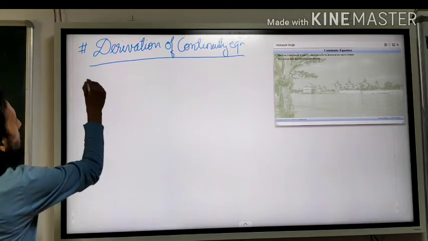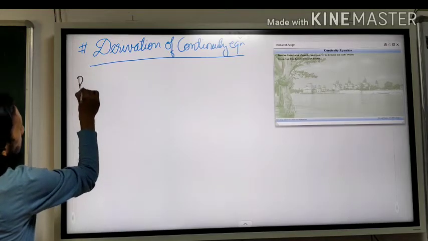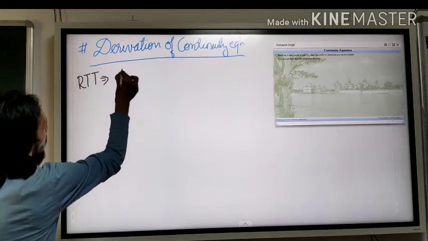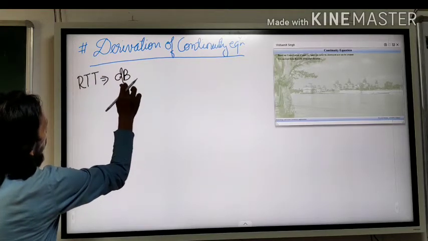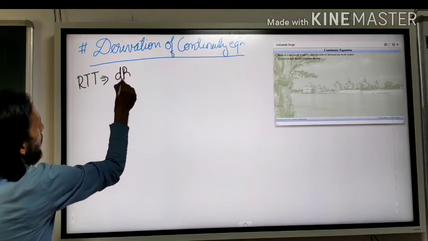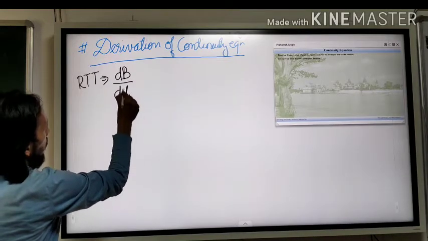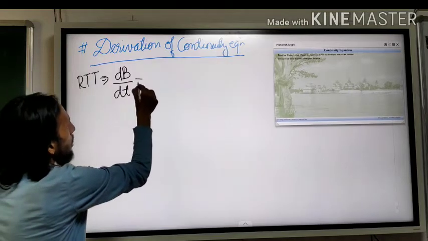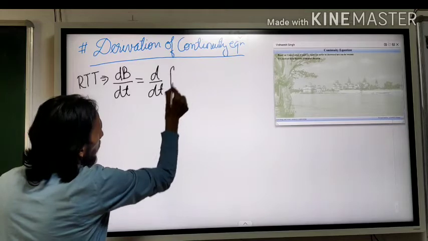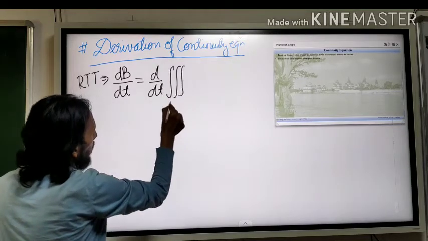So what was the theorem? Reynolds transport theorem was dB by dt equal to d by dt of the triple integration over the control volume,